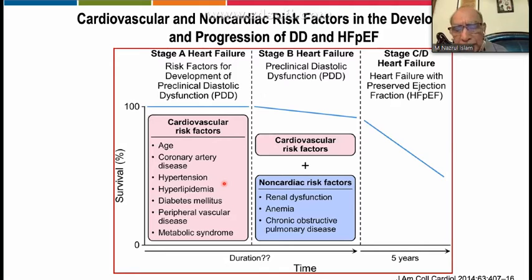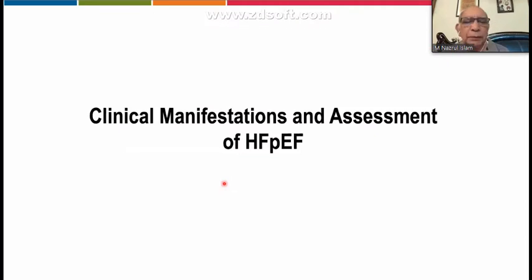This has been shown, but the duration of the development of diastolic dysfunction, this stage B, possibly is not well understood. But once they develop symptoms, the mortality, probably including 5-year mortality, is quite significant. So this is how we must think of the development of heart failure with preserved ejection fraction.